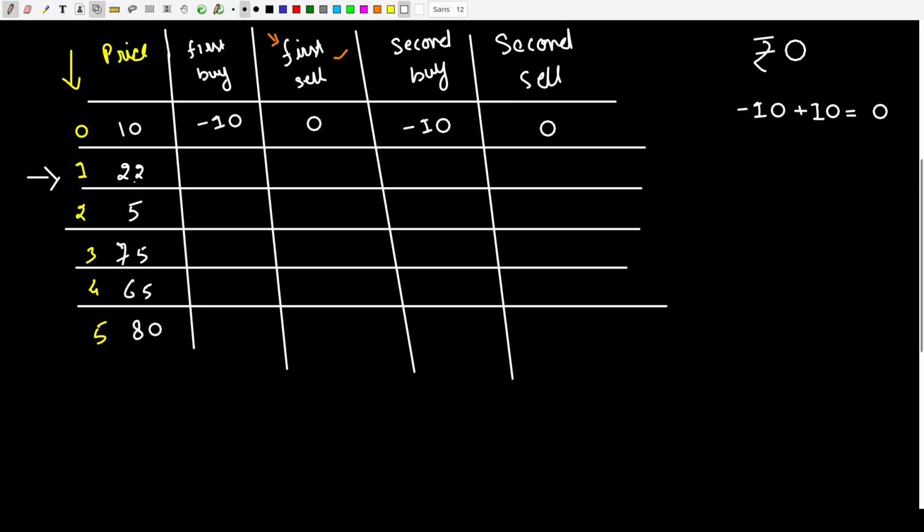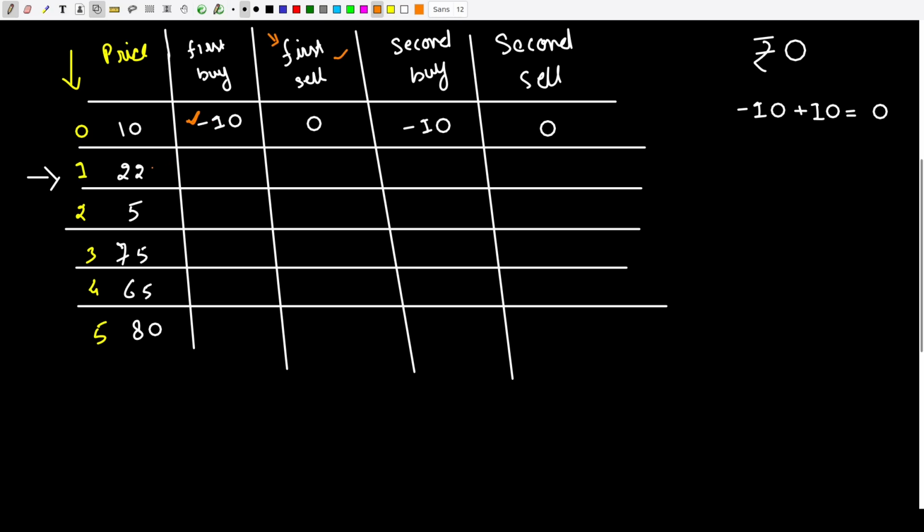Okay. Now let us look at the second case, when I am going on the second day, which is 22 rupees. Now when I am at 22 rupees, I have an option of either buying the stock for 22 rupees, or I have the option of buying the stock for 10 rupees. If I buy the stock for 22 rupees, then I will be in debt of minus 22 rupees, right?